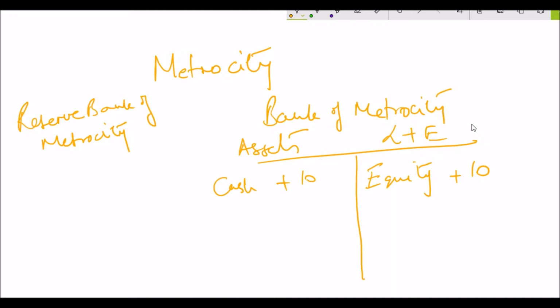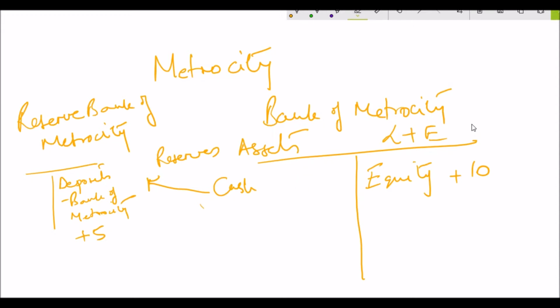Now let's assume that the banking system in Metrocity has evolved to a point where the government of Metrocity has opened a central bank to regulate the banking system to some extent. Let's call this the Reserve Bank of Metrocity. As we saw in warehouse banking, a bank deposits reserves at the central bank to facilitate payments of checks. When checks are presented to the clearinghouse, the central bank debits or credits the bank's account at the clearinghouse. For now, let's assume that the only purpose for banks to keep reserves at the central bank are for the purposes of clearing checks. So for that, let's assume our bank keeps a reserve of $5 million, and therefore the balance sheet would look like this.